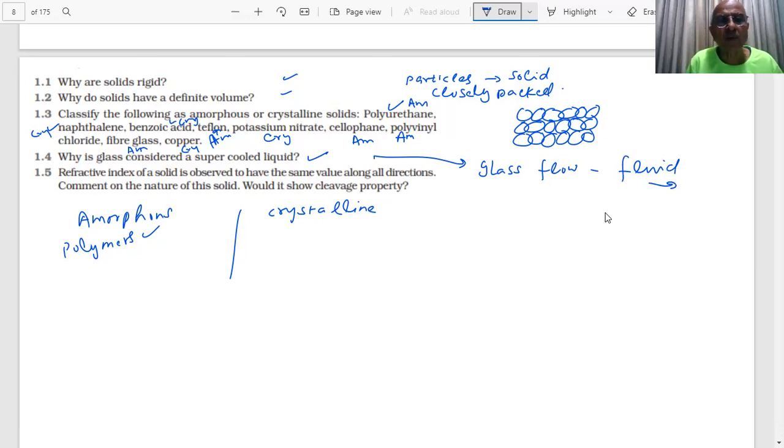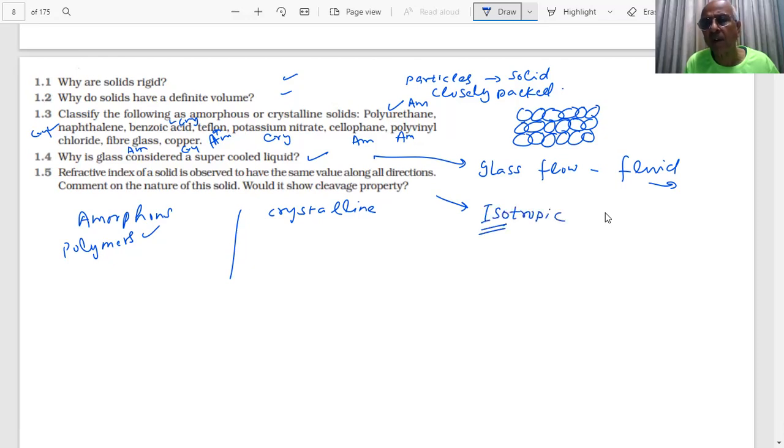Refractive index of a solid is observed to have the same value along all the directions. Comment on the nature of solid. What type of solid is this? Refractive index having the same value along all directions means it is isotropic.